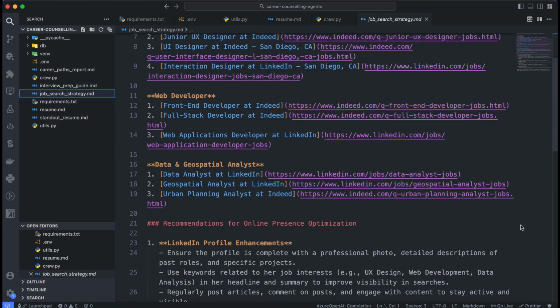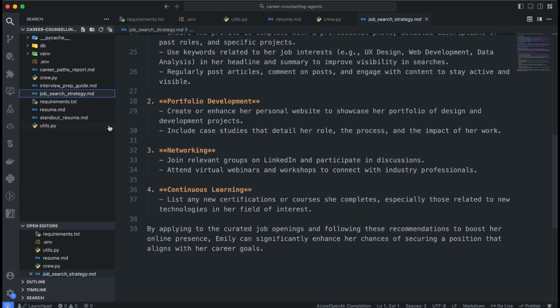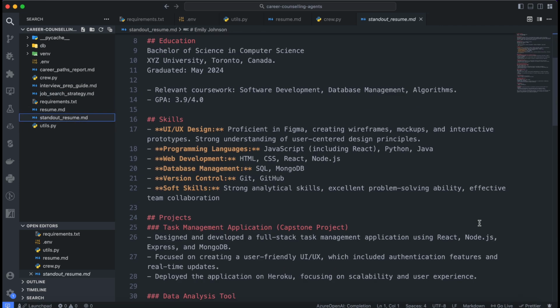You can build all sorts of fascinating AI applications using Crew AI's powerful agent-based automation.